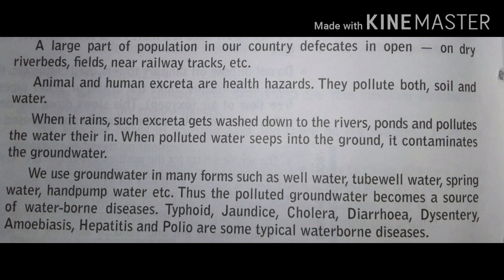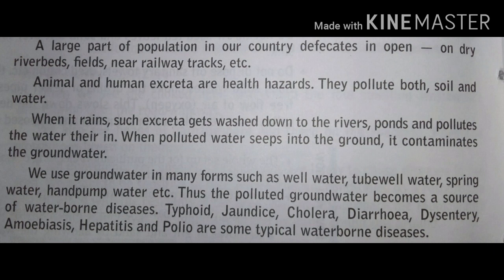When it rains, such excreta get washed down to the rivers. That waste goes directly to the rivers and ponds and pollutes the water there. When polluted water seeps into the ground, it contaminates the groundwater too.